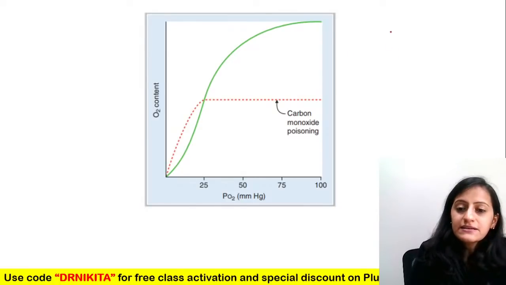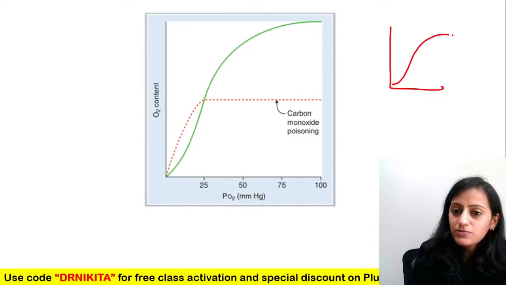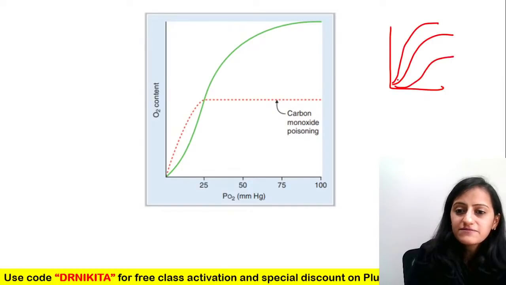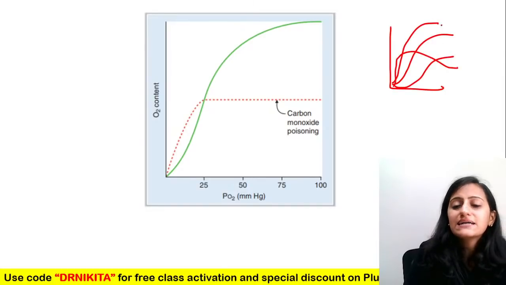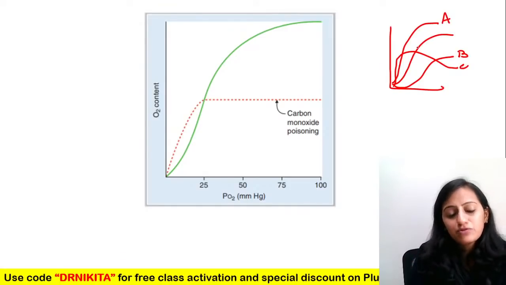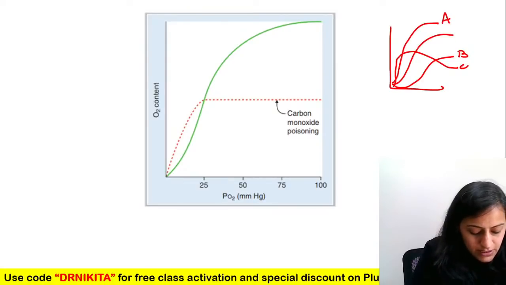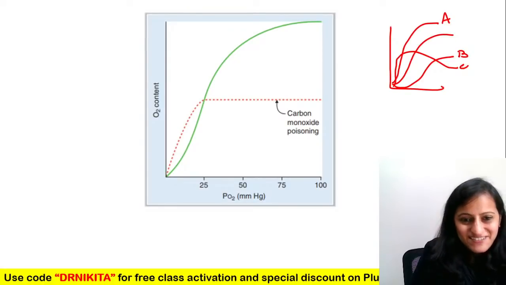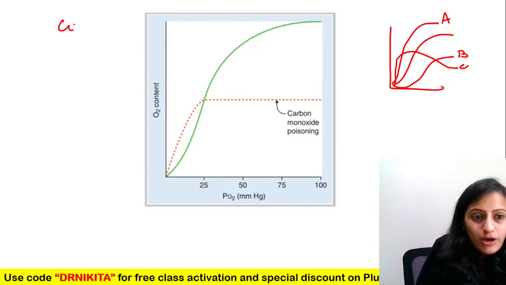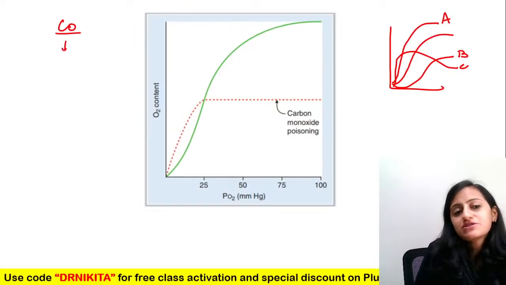All right. Now going to the next one, if you get a graph like this, or multiple graphs like the image, showing the normal oxygen hemoglobin dissociation curve, and you'll be given the rest of the graphs and asked to identify which of these represents carbon monoxide poisoning. Is it A? Is it B? Is it C? Is it D? These types of questions are very well asked. So, carbon monoxide poisoning, what does it do to the oxygen binding?